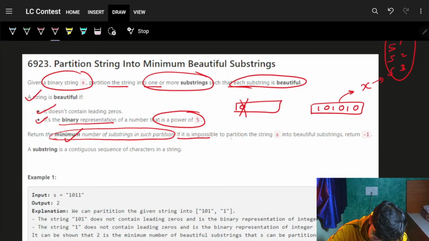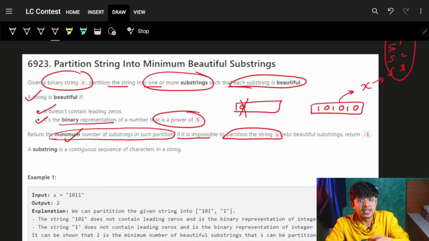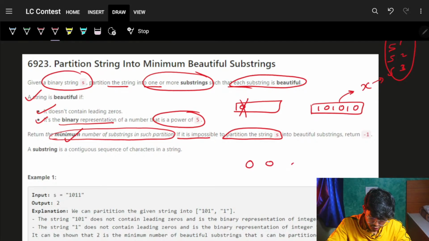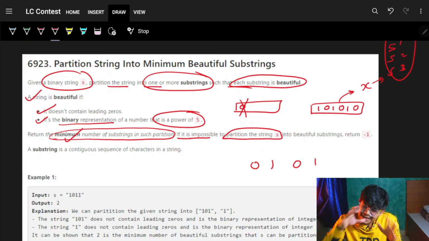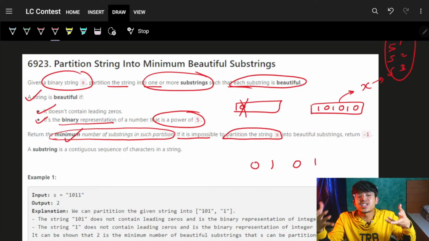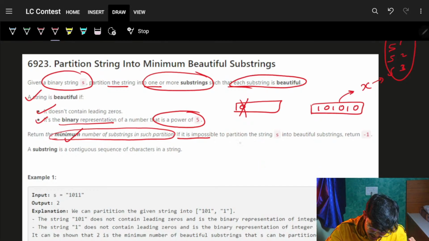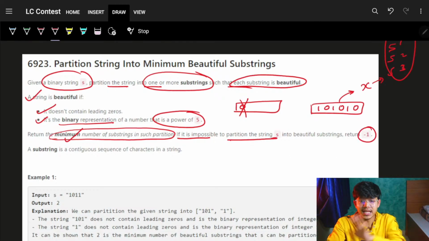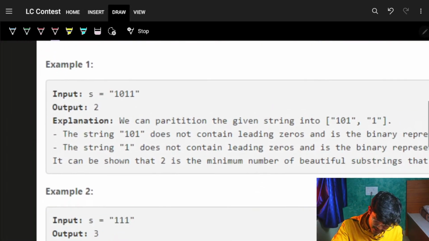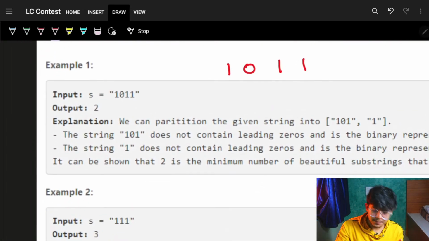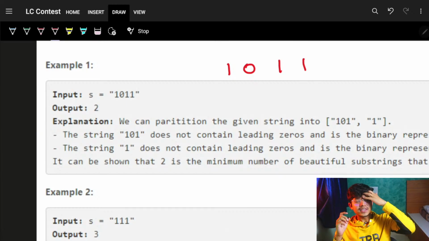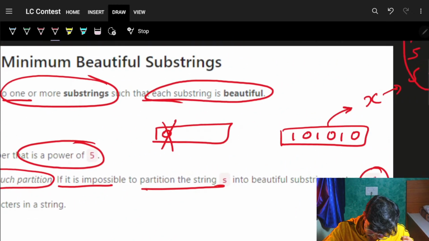Now, if it is impossible to partition the string S, let's say if it is something like 0 0 0 or maybe 0 1 0 1, because it starts with 0 itself, which means it is impossible to partition such a string into substrings, then I will just return -1 in that case. Now, what's a substring like? If we just simply go and say 1 0 1 1, for sure, one thing, I will handle this condition.